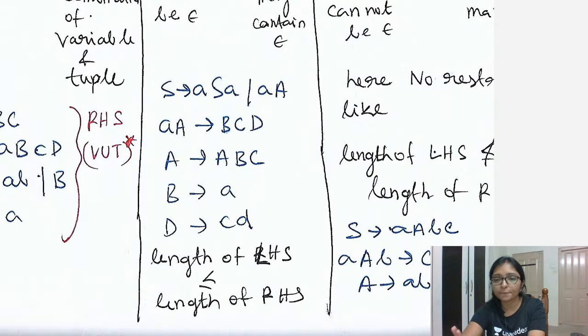Got it? Clear? One by one, try to relate them, then it will be easier to remember. It is mind mapping.